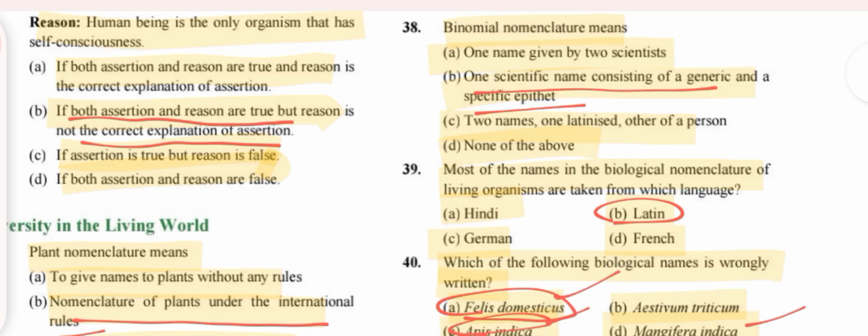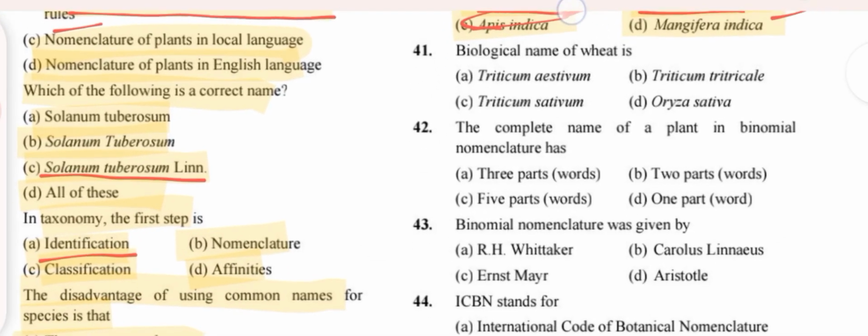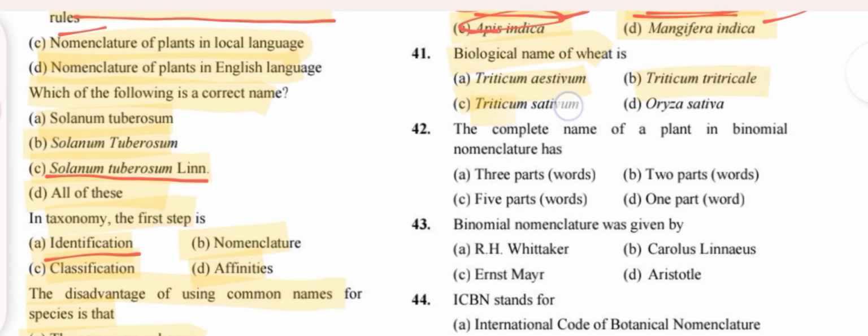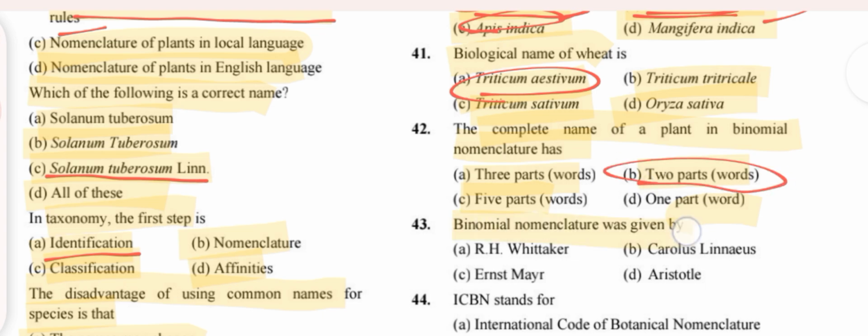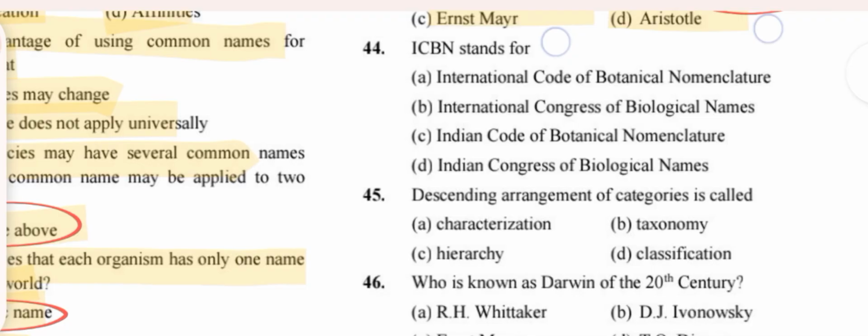Option B is the wrong answer. Biological name of wheat is Triticum aestivum. The complete name of a plant in binomial nomenclature has two parts. Binomial nomenclature was given by Carolus Linnaeus.